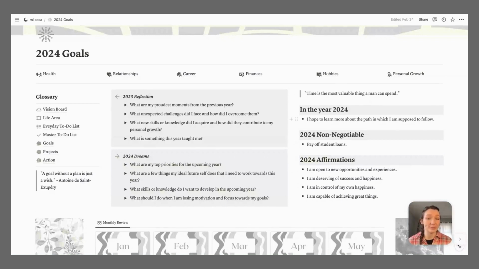2024 dreams. I've got, in the year of 2024, I hope to learn more about the path in which I am supposed to follow. So just a very broad, what would you like the year of 2024 to be? And then I've got my non-negotiable. I will be paying off my student loans no matter what this year. That's my non-negotiable. And then I've got some affirmations. If I'm feeling lacking of motivation, then I can always come here, read these, and just kind of look at my goals for the year and get remotivated of what and why I'm doing what I'm doing.